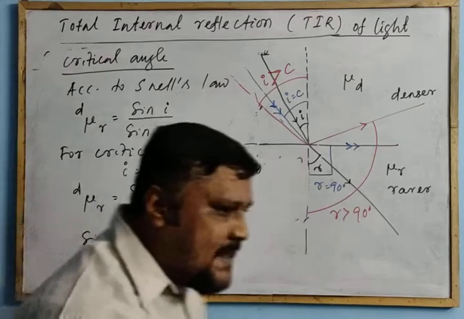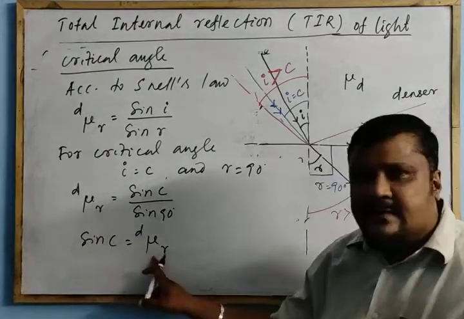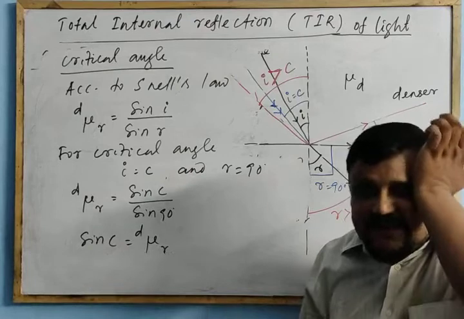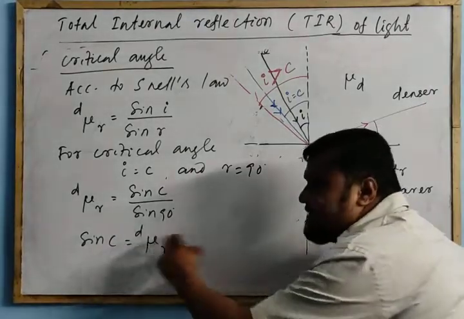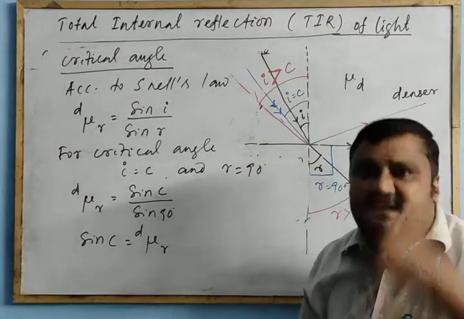But generally this value will be less than 1, while the refractive index is generally greater than 1, because this is rarer with respect to denser. The refractive index should be denser with respect to rarer.